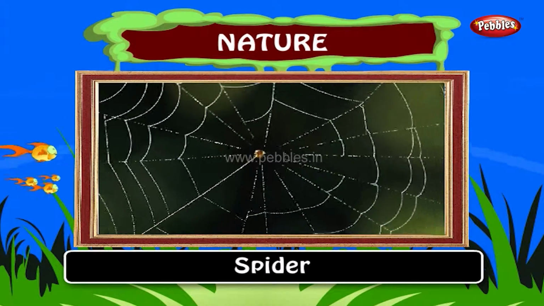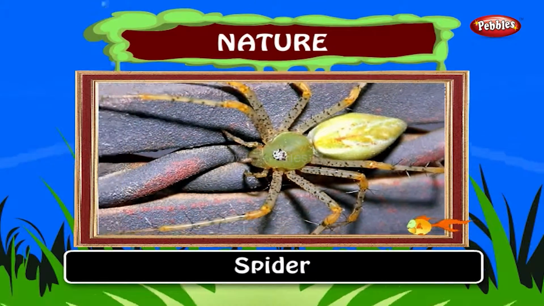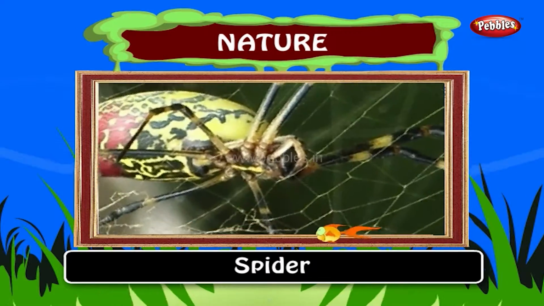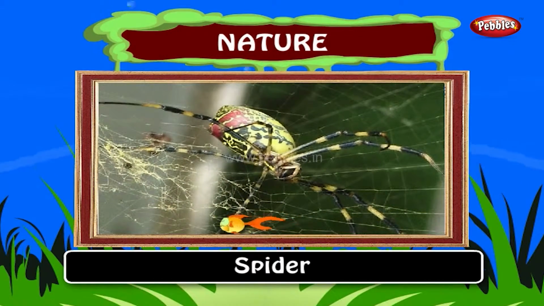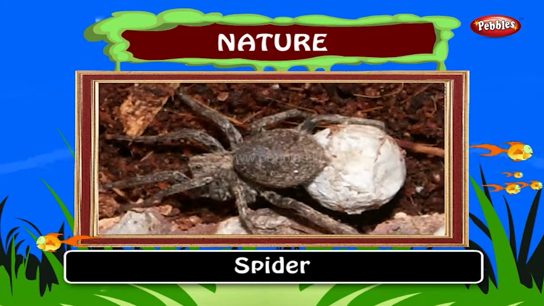A spider lives in a web. It builds its web on its own. Web is made by a spider from the sticky thread that is produced from its mouth. A spider reserves its likely foods as a ball.